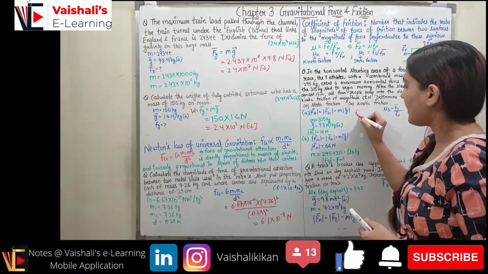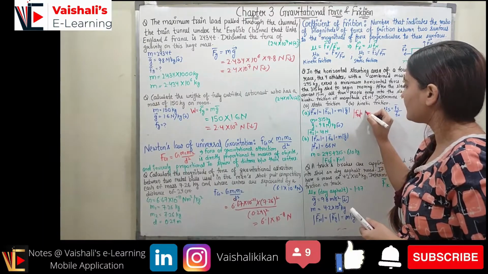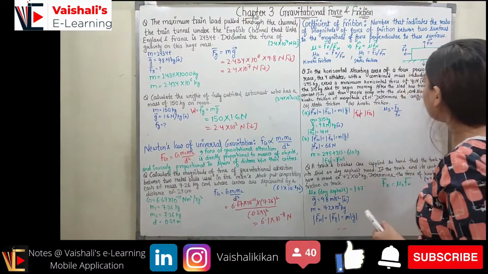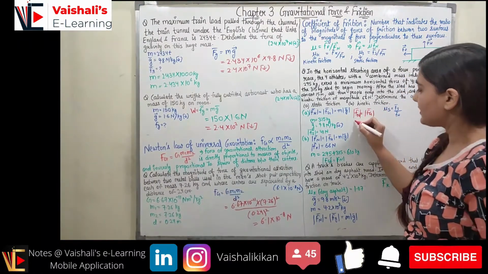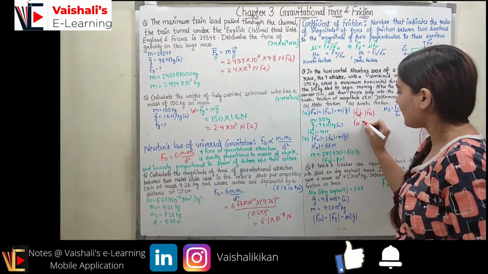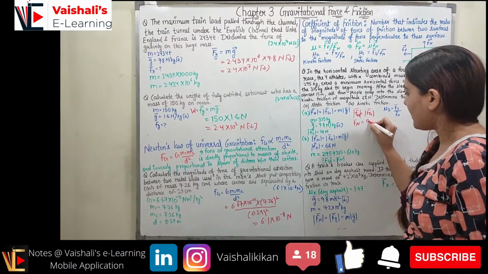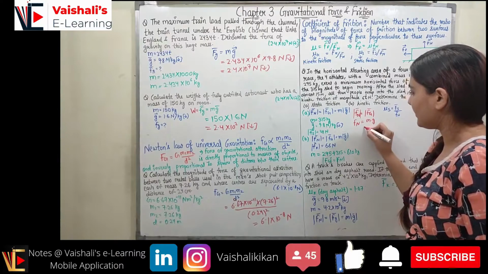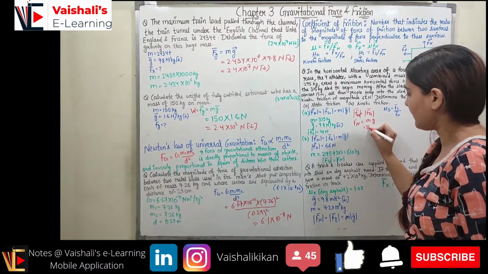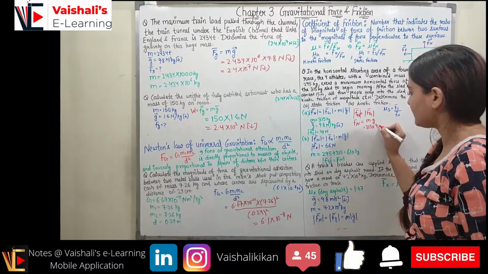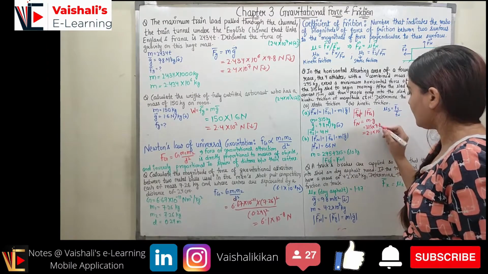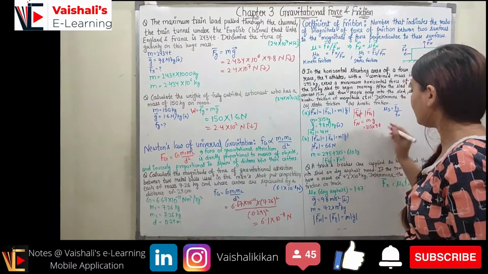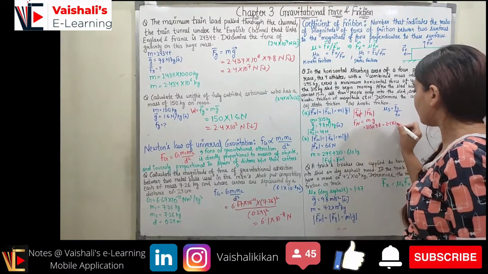The magnitude of Fn is equal to the magnitude of Fg, you can see from here, they are the same. So Fn magnitude can be represented as mass into acceleration due to gravity. So mass is 315, acceleration due to gravity is 9.8. So you will be getting 2.1 into 10 raised to power 4.